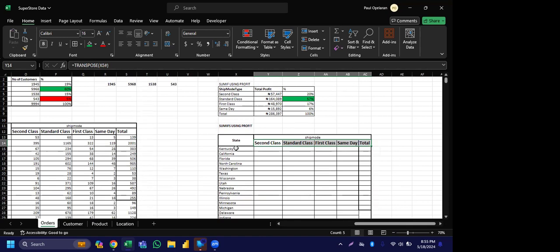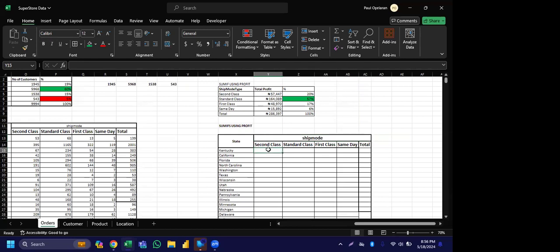What you want to do now is to know how much profit is coming from the states that are under second class, and how much profit is coming from the states under standard class. That's exactly what we want to do. So for me to do that now, I'll be using my SUMIFS.